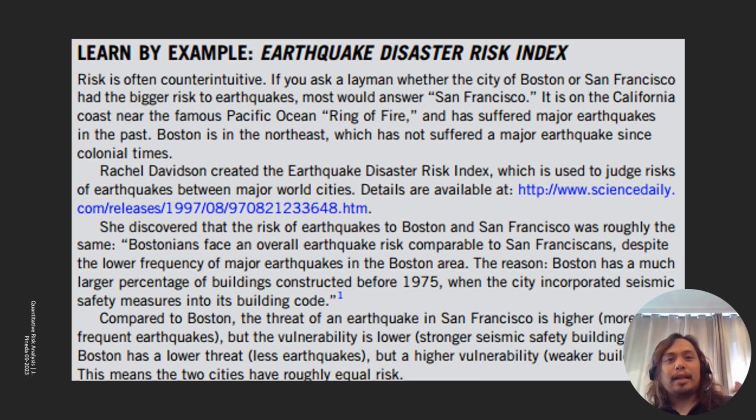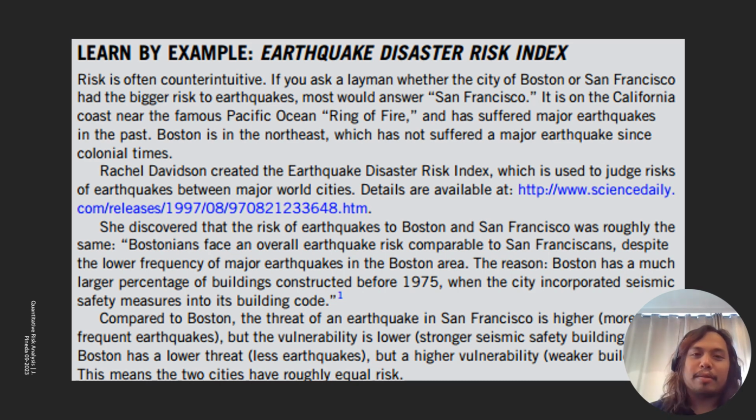If you ask a layman, the answer would be that the one with the higher risk when it comes to earthquakes would be San Francisco, because San Francisco is in California, which is near the Pacific Ocean, which is near the Ring of Fire.